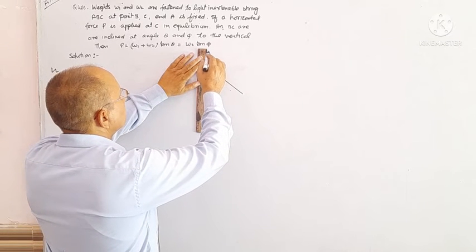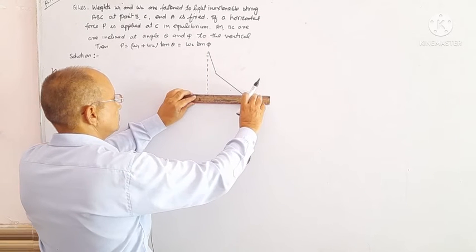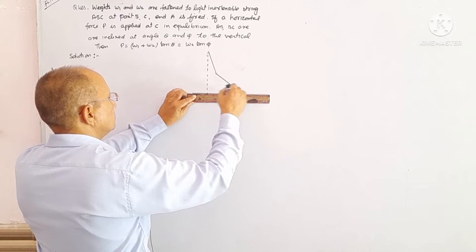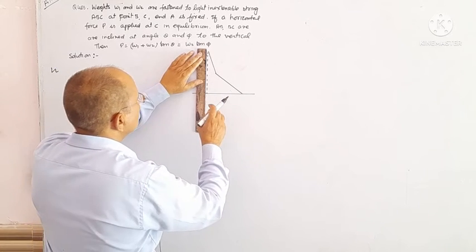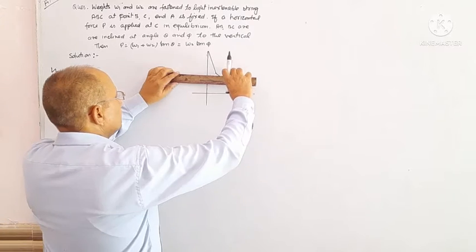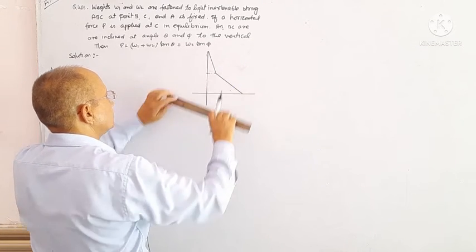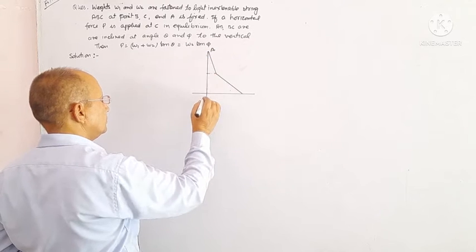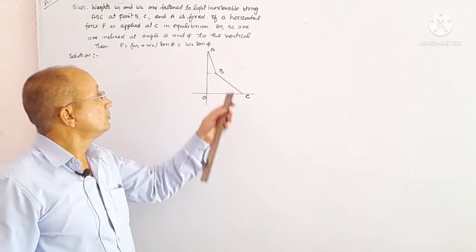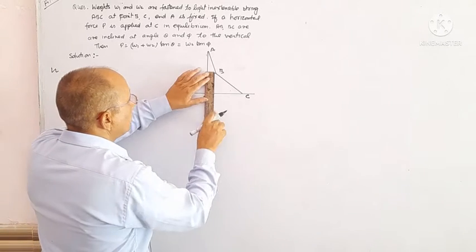Vertical, and that is perpendicular AO, that is string ABC. ABC is a string.